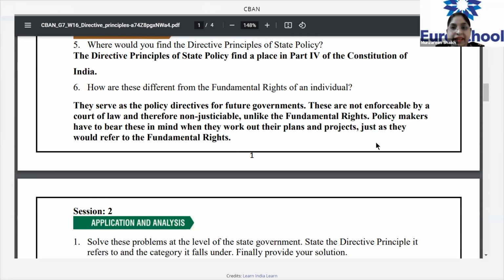So this was the second differentiation. Very good, Atharva. Keep it up. Who will tell me the third differentiation? Sujal, you just got the chance. Anybody else apart from Sujal? Okay, go ahead, Sujal. Directive principles inform the citizens about the state's economic and social objectives or goals. Fundamental rights inform the citizens that the state is accountable in protecting the civil liberties of every citizen. Yes, right. So this is the third point.